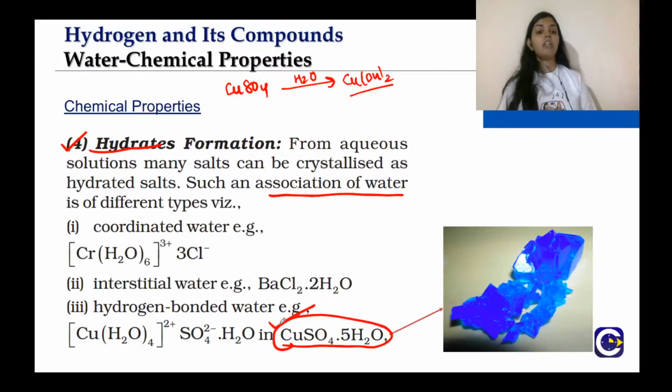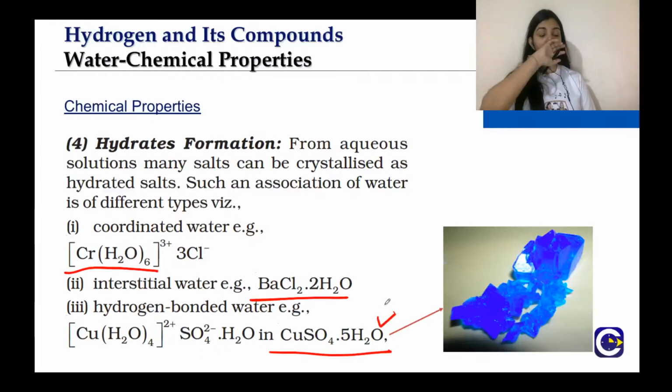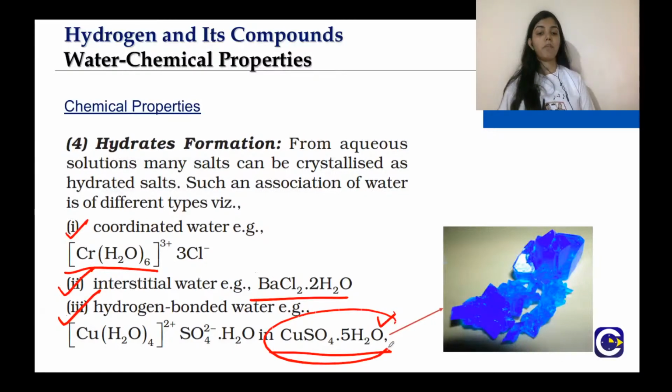In hydrates, the chemical formula does not change, but some of these salts absorb water and change their color, like copper sulfate. But in hydrolysis, the whole compound changes into another compound. So you can remember this: chromium H2O6, barium chloride .2H2O and copper sulfate .5H2O. The association of water, particularly in the salts, can be of 3 types: coordinated water, interstitial water and hydrogen bonded water. This we will learn, that copper sulfate .5H2O, what is the structure.